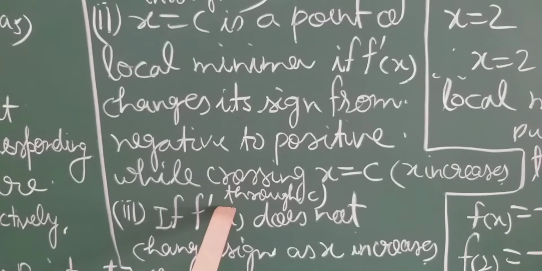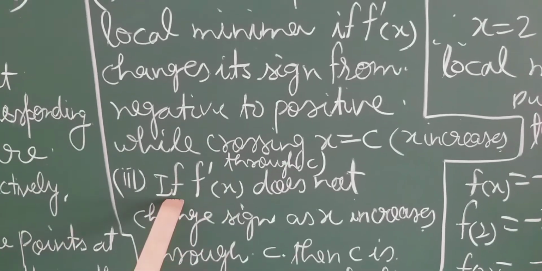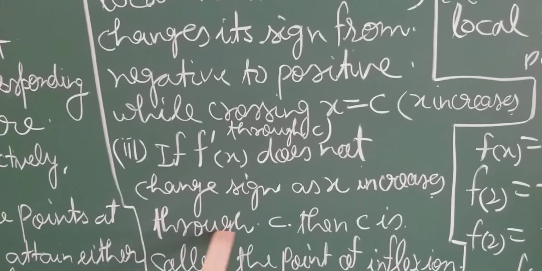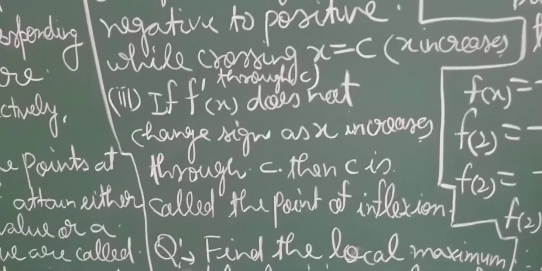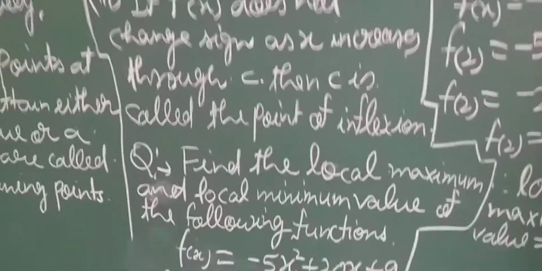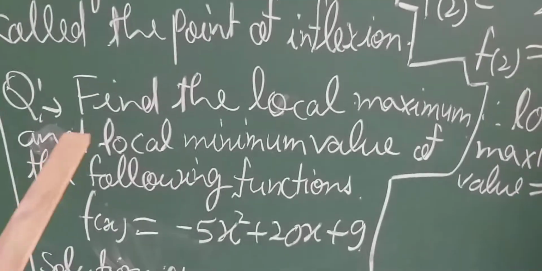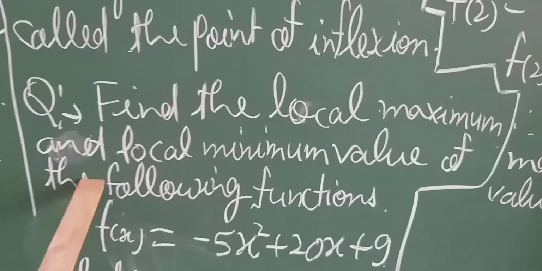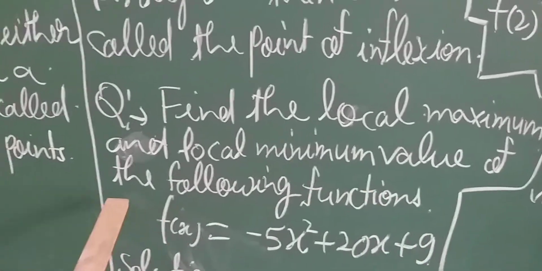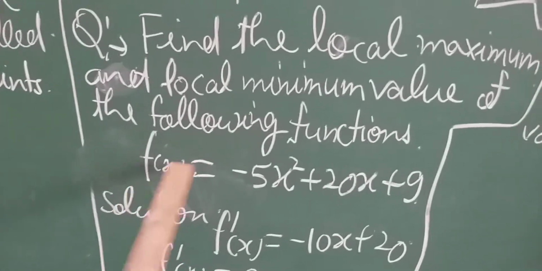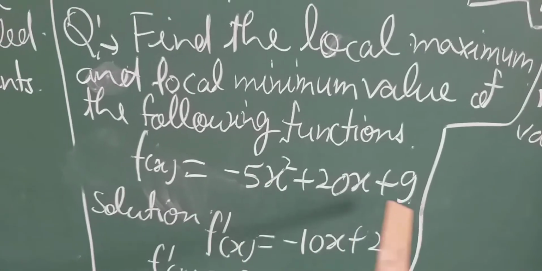Okay, students. And if f dash x does not change sign as x increases through c, then c is called the point of inflection. So let us solve one question, then you can easily understand. Find the local maximum and local minimum value of the following function: f(x) equals minus 5x square plus 20x plus 9.